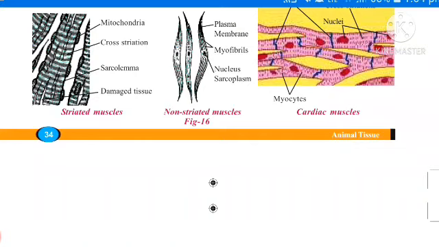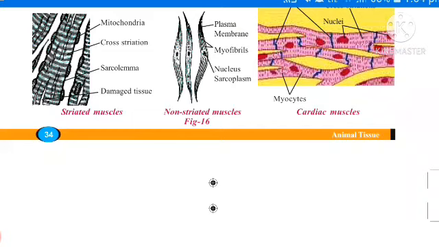Next one. They are voluntary in nature. Do you know voluntary nature? Here voluntary means the movement of muscles which are under control. Such type of muscles are called voluntary muscles.